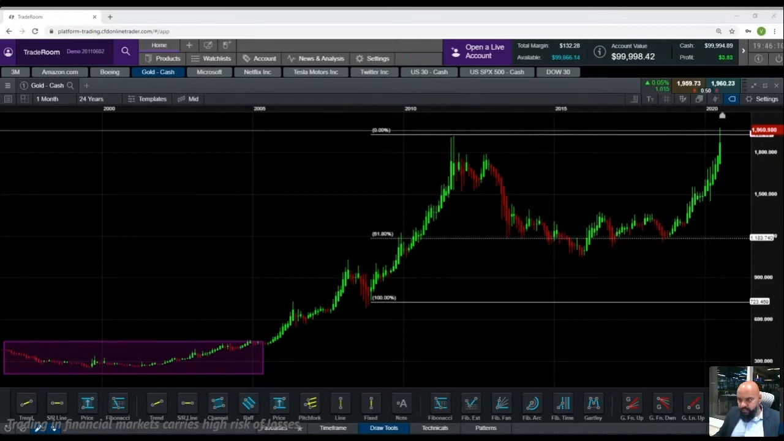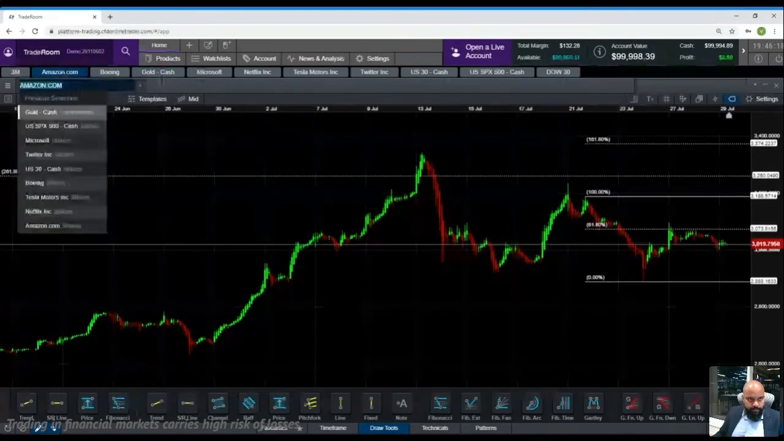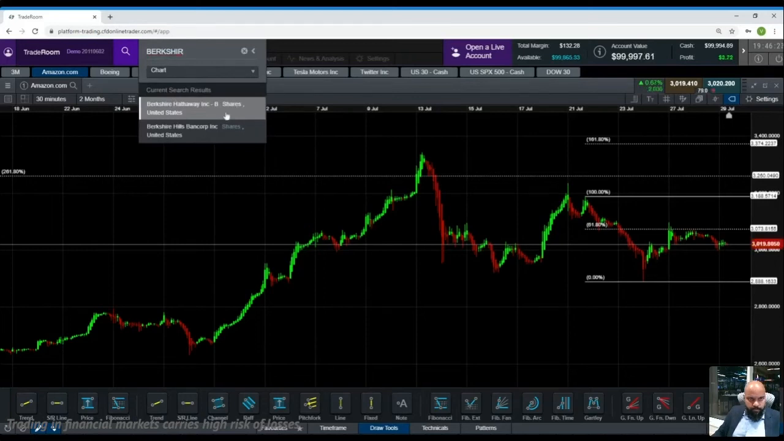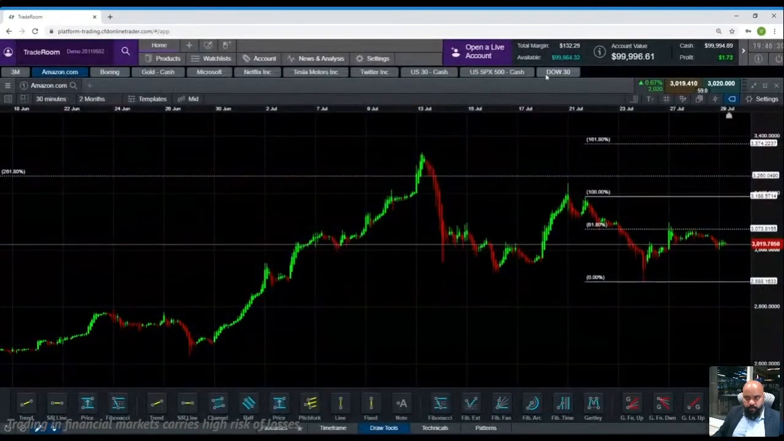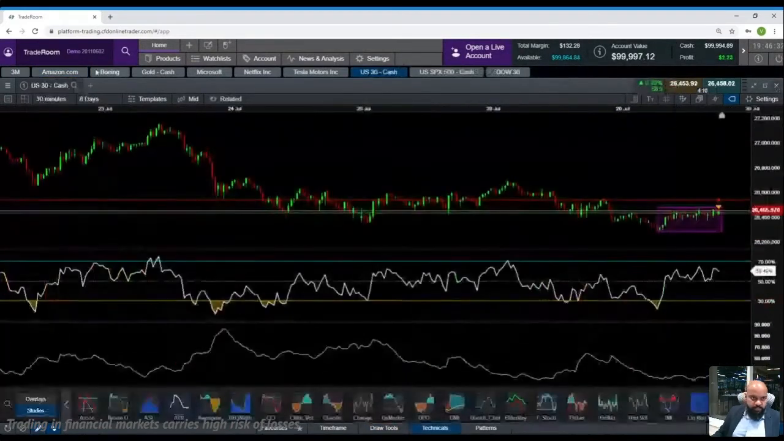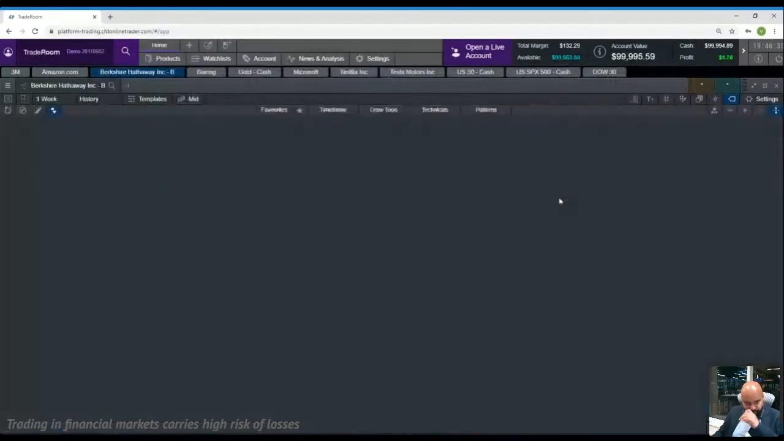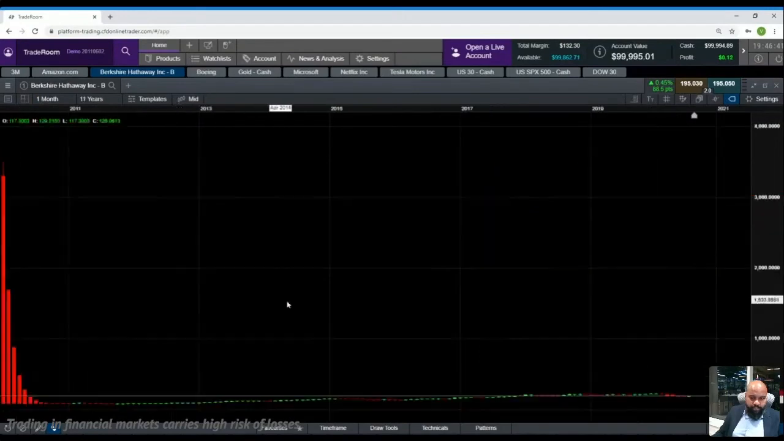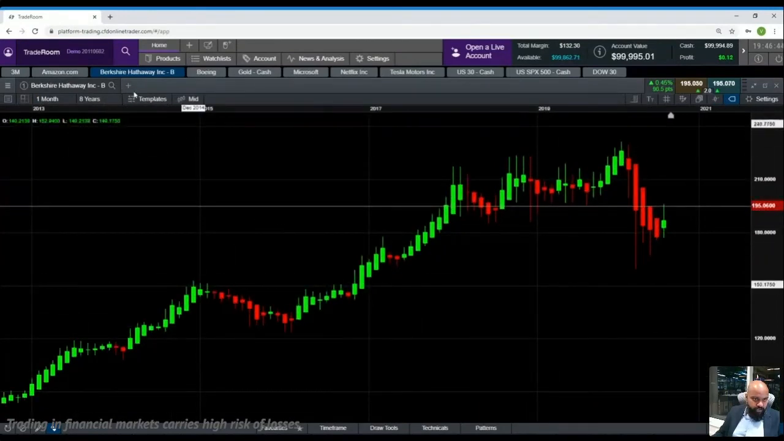Okay, there's quite a lot. Let me just close one of these windows. Okay, this is a stock that I haven't personally checked, but someone had asked me for Berkshire Hathaway. Let's look at the significant move. Am I on Heikin Ashi? Yes. It's a 1 month time frame.